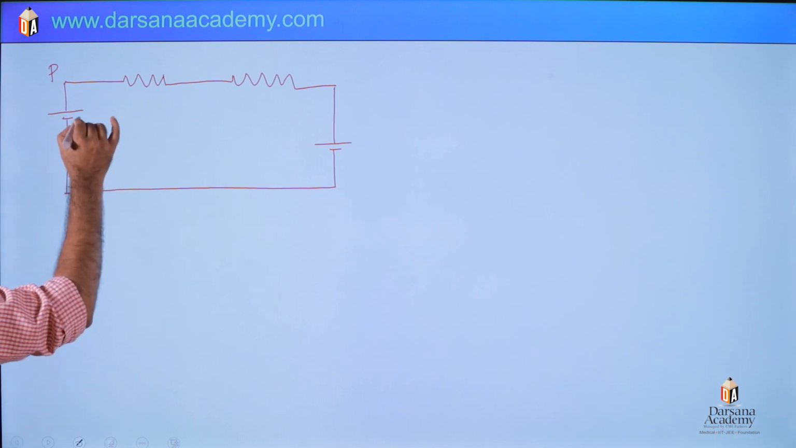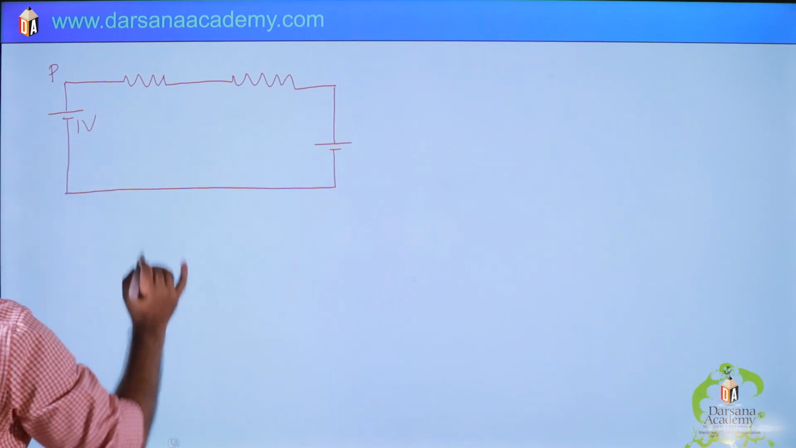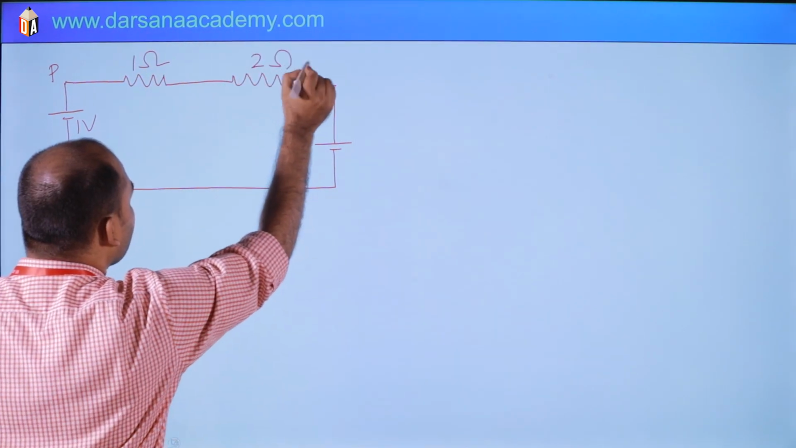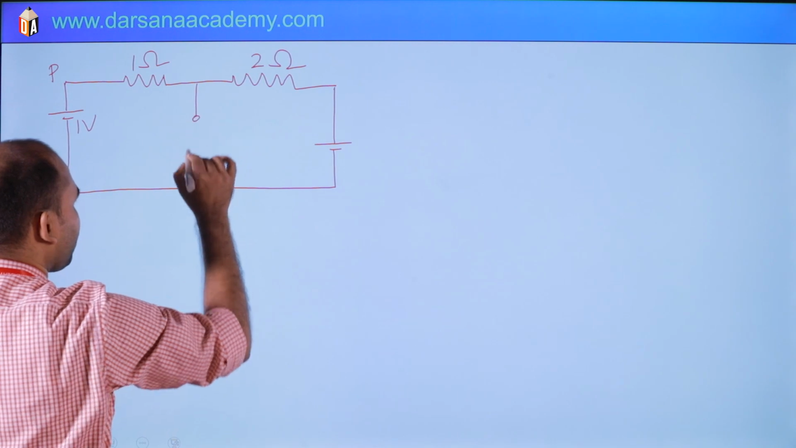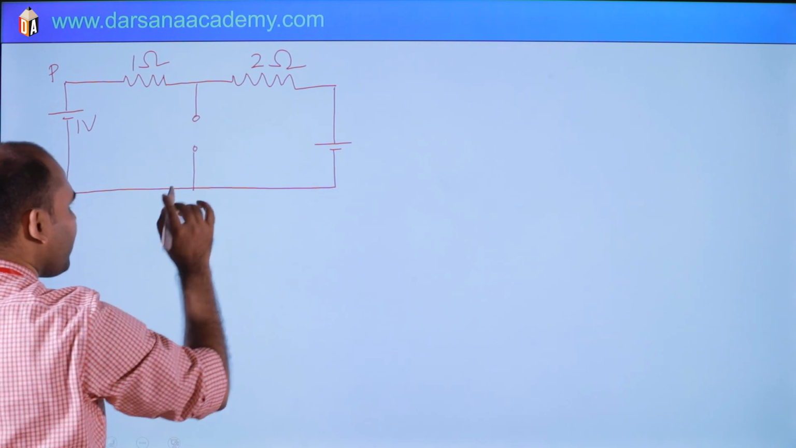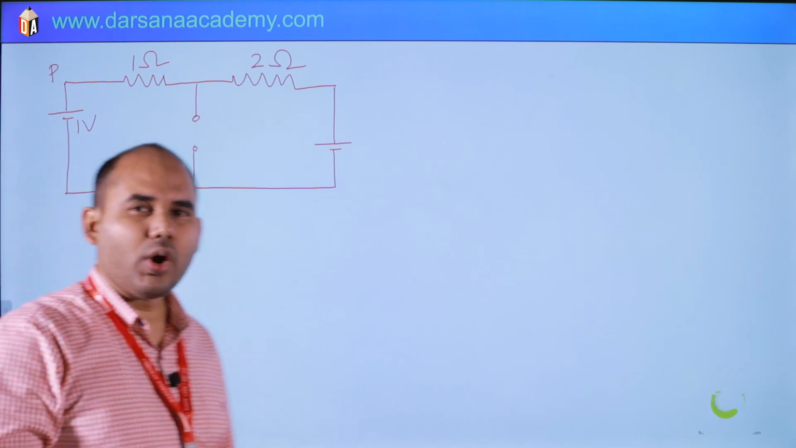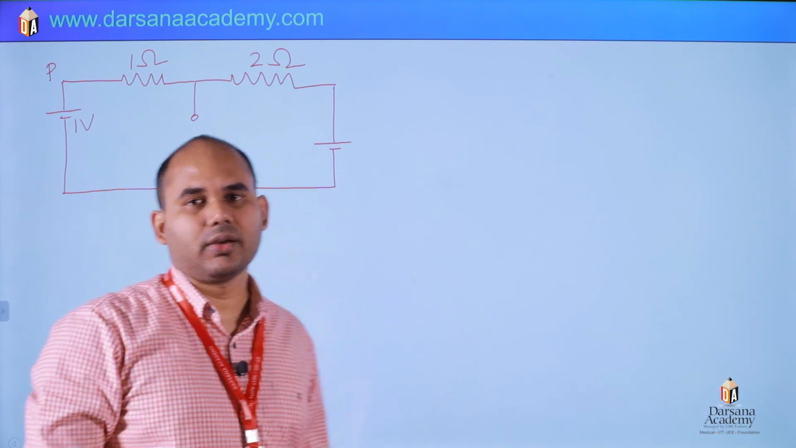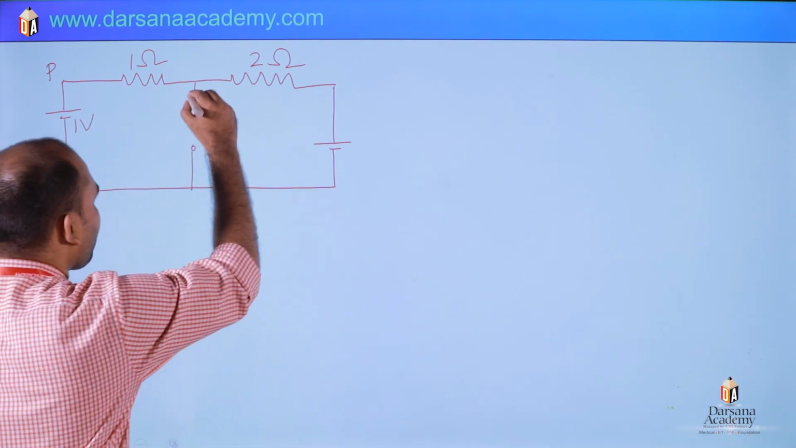Is it visible? 1 volt. This is 1 ohm. This is 2 ohm. And the capacitor is between this part. Why am I not showing the capacitor? There will be no current through the capacitor because it is fully charged in a steady state. So in this part there will be zero current.